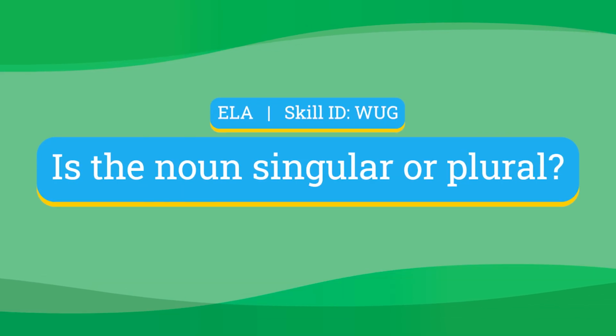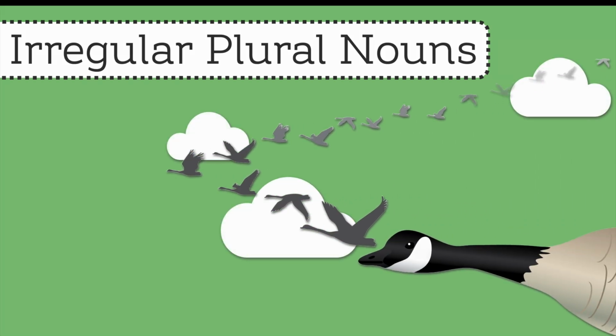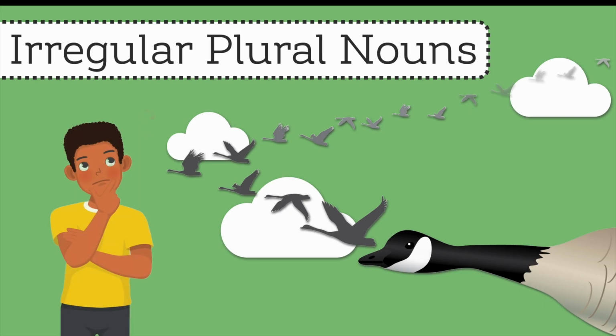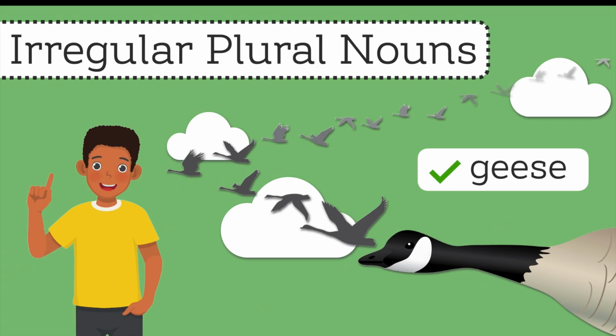and more. In this video, we'll explore some irregular plurals. Imagine this. Say some birds are flying overhead. You wouldn't say, "Wow, look at those gooses flying in formation." That doesn't sound right, does it? Instead, you'd say, "Wow, look at all those geese flying in formation."